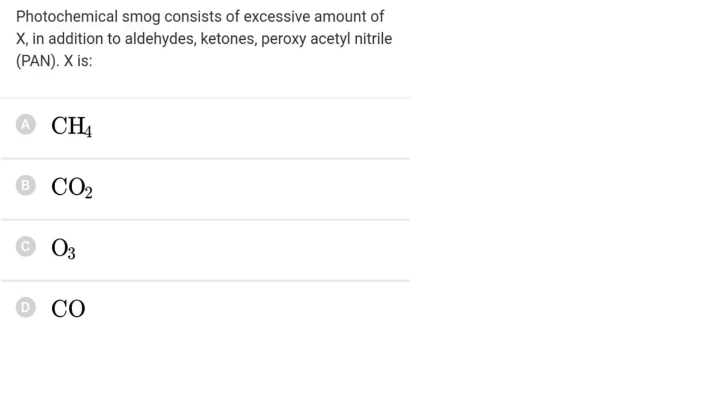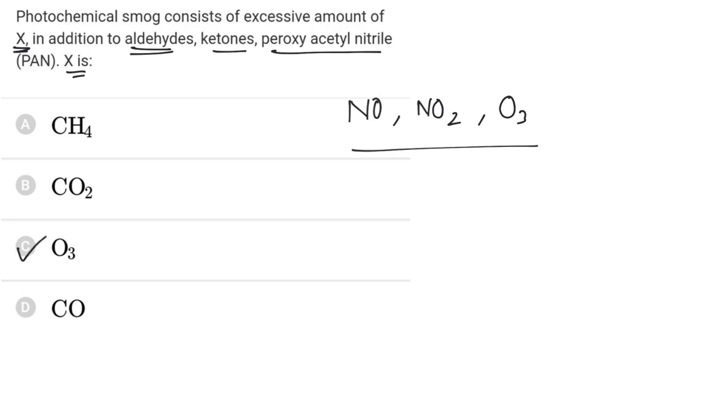Photochemical smoke consists of an excessive amount of X in addition to aldehyde, ketone, peroxyacetyl nitrate and X's. Now photochemical smoke consists of various types of foul chemicals: aldehyde, ketone, peroxyacetyl nitrate, along with oxides of nitrogen like NO, NO2, and along with these O3 is also present, and hence the correct answer is C.